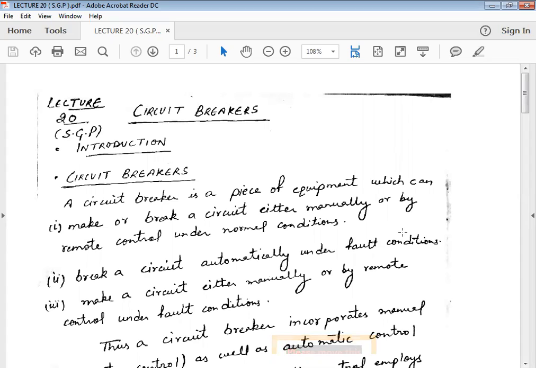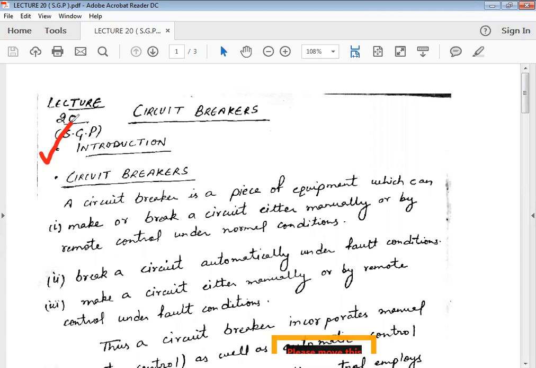This is the 20th lecture for the subject switchgear and protection. In this lecture we are going to discuss the concept of circuit breakers. Before starting with the concept of circuit breakers, I will throw some light on the introduction for the circuit breakers.